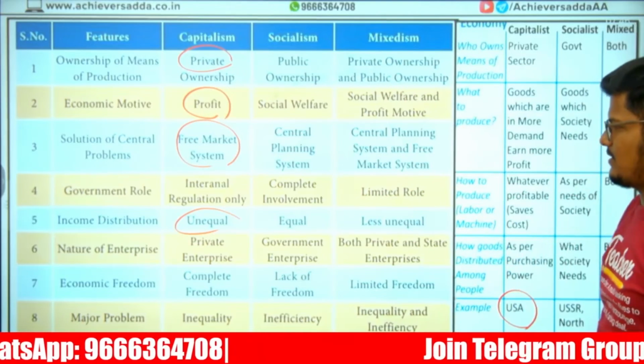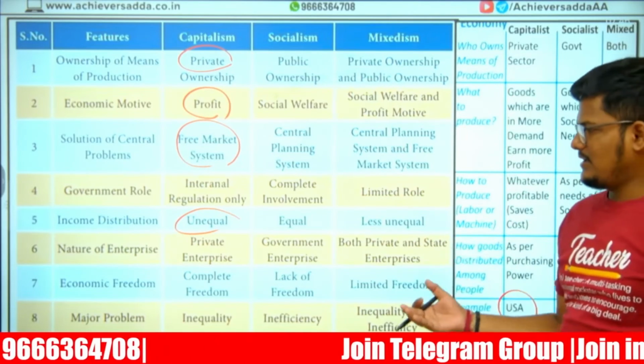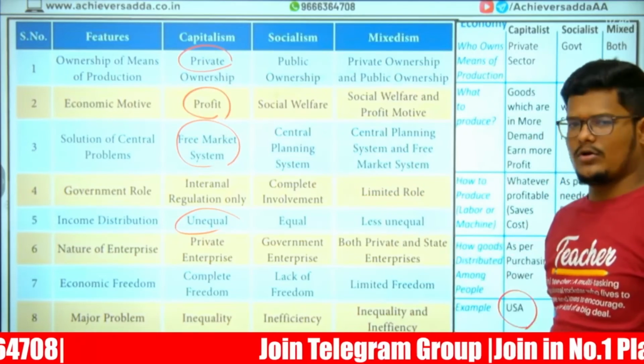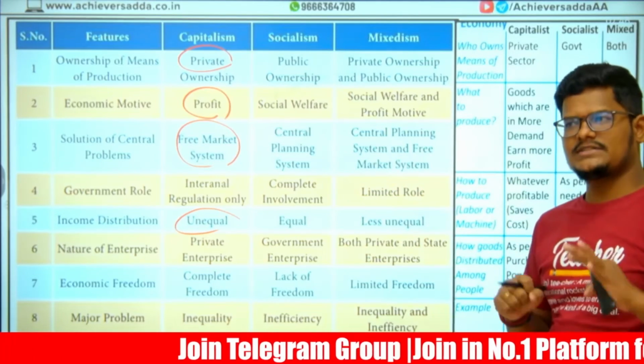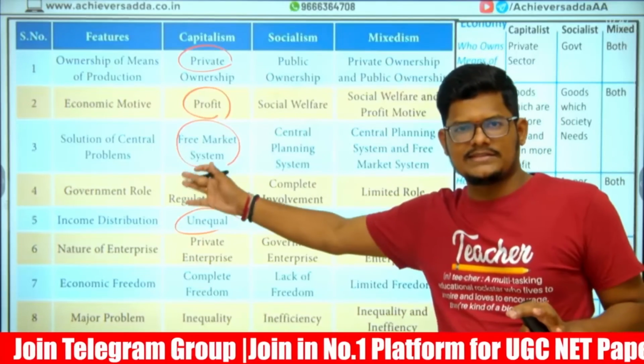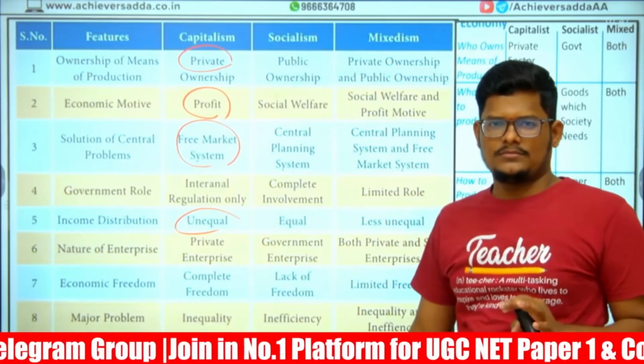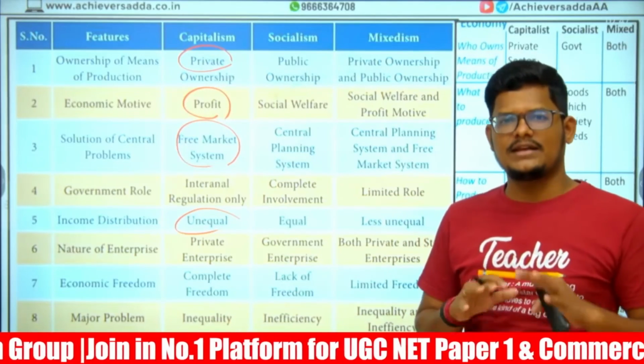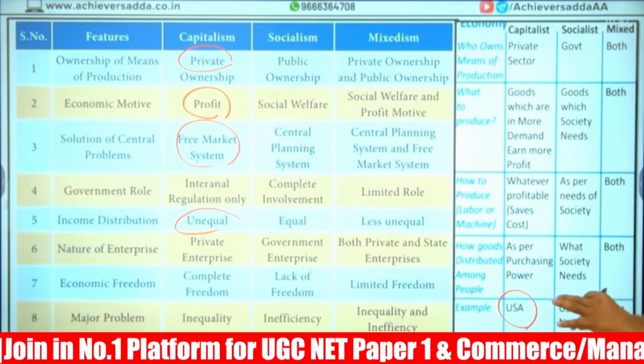Unequal distribution of income. And here private players are there. Complete freedom will be given in the economic way. And the major problem is that inequality. You cannot make all the people equal in this system of economy, because by default inequality is the principle.